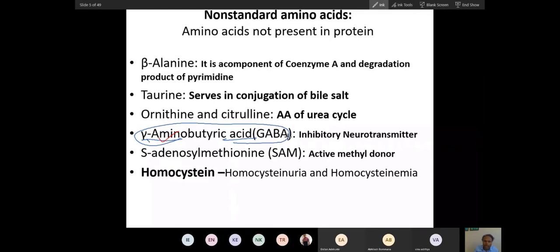So this is a non-standard amino acid. If all standard amino acids are alpha amino acids, then if it is not alpha, it will not be a standard amino acid. And this is beta alanine. Beta alanine is also not a standard amino acid.